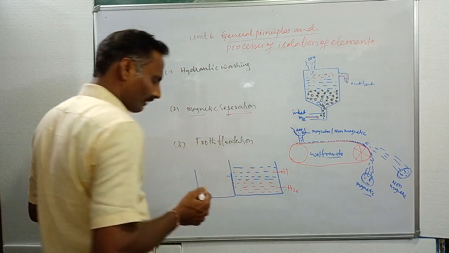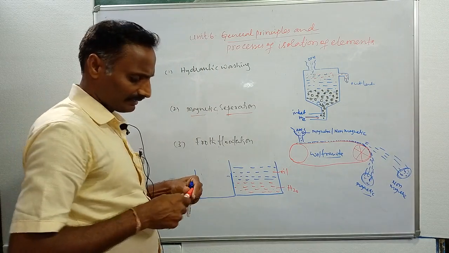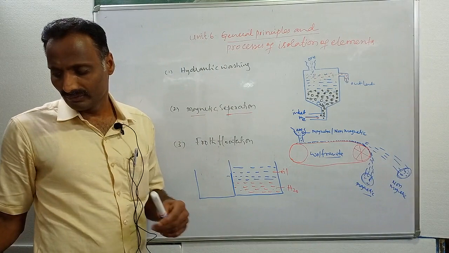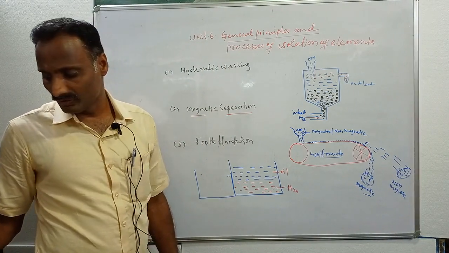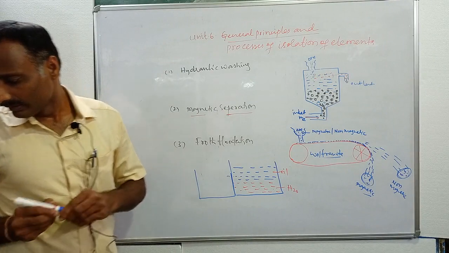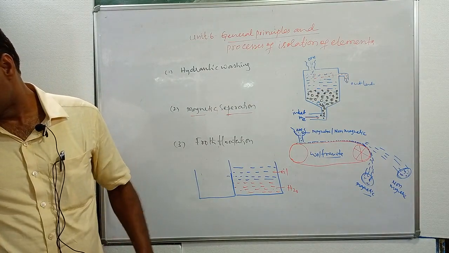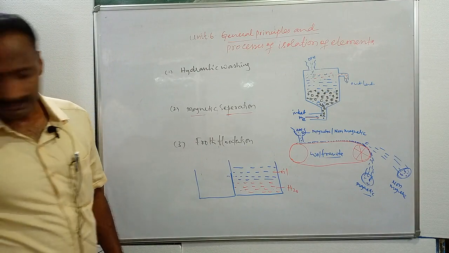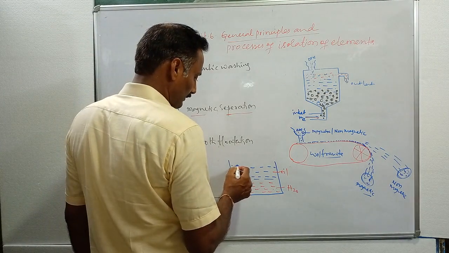The oil is like pine oil or eucalyptus oil, or ethyl xanthates. Here we use different types of oils for the froth flotation technique, for gangue particles.